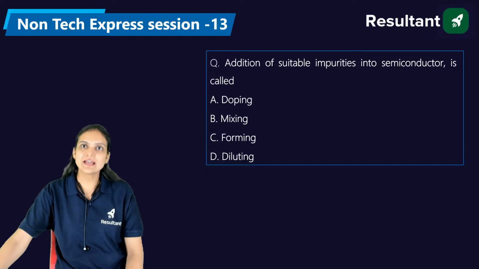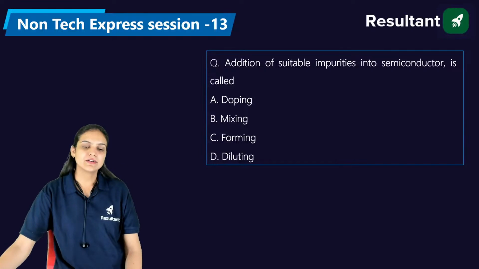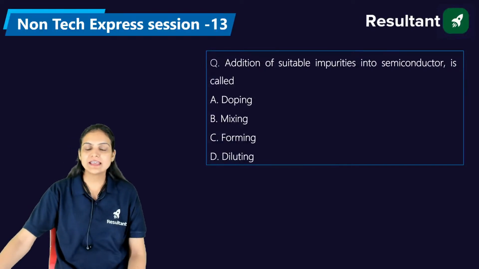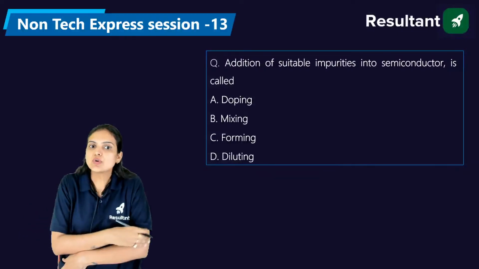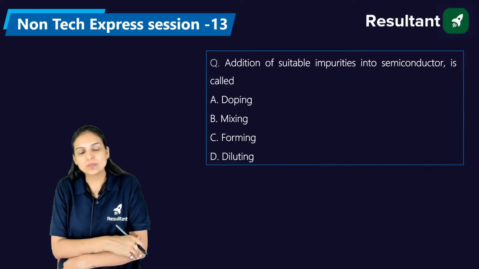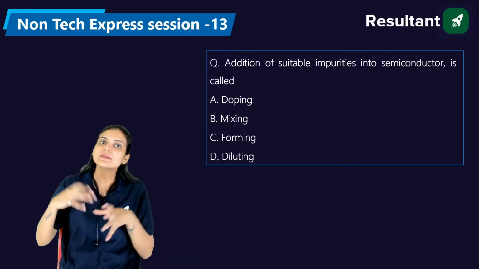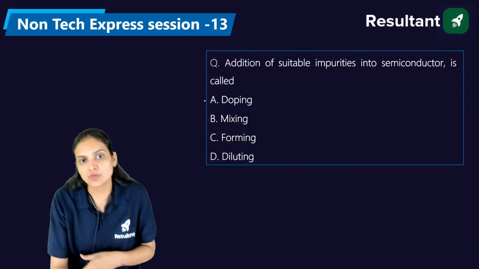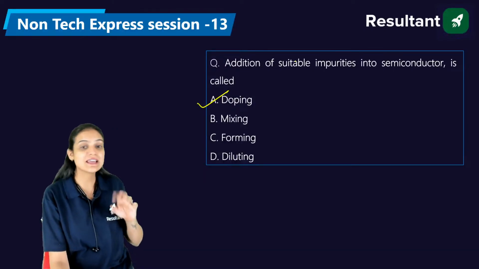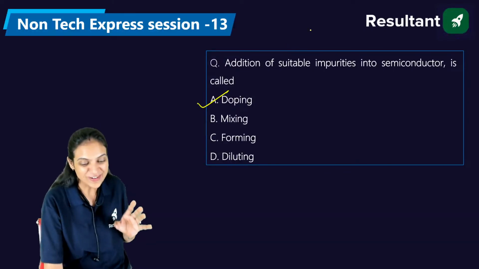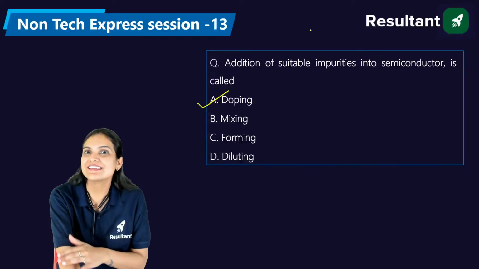Yes, Kuldeep, it has been said like this. And Devanshu is saying it's doping. So basically, whenever you are mixing something in your blood, we also call it doping. If you are including some other impurities into a semiconductor, we also call it doping. So yes, we have the right answer as A.